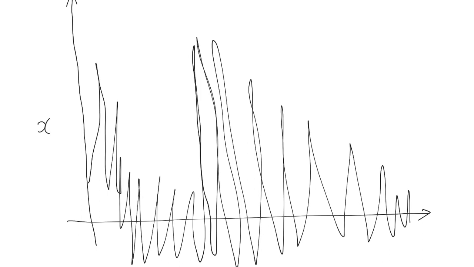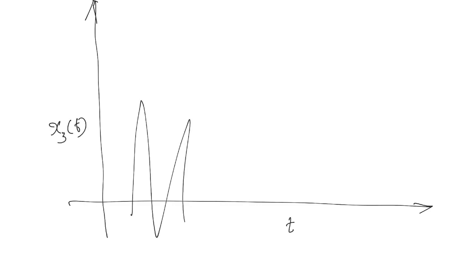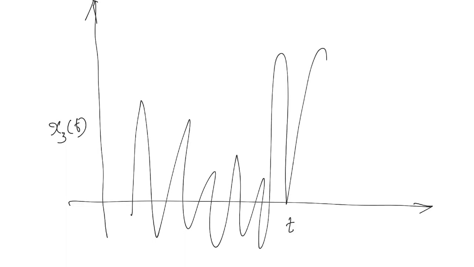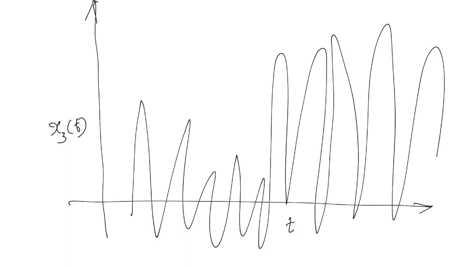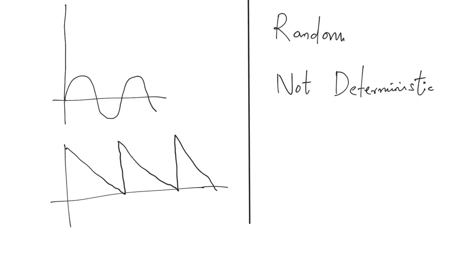This is again x2 of t, since it is the second day, with respect to time. Then I repeated it on the third day also. Then I got another curve. I will call it x3 of t, which was looking somewhat like this. Okay, clear? Now, having seen this, what are the differences you think?